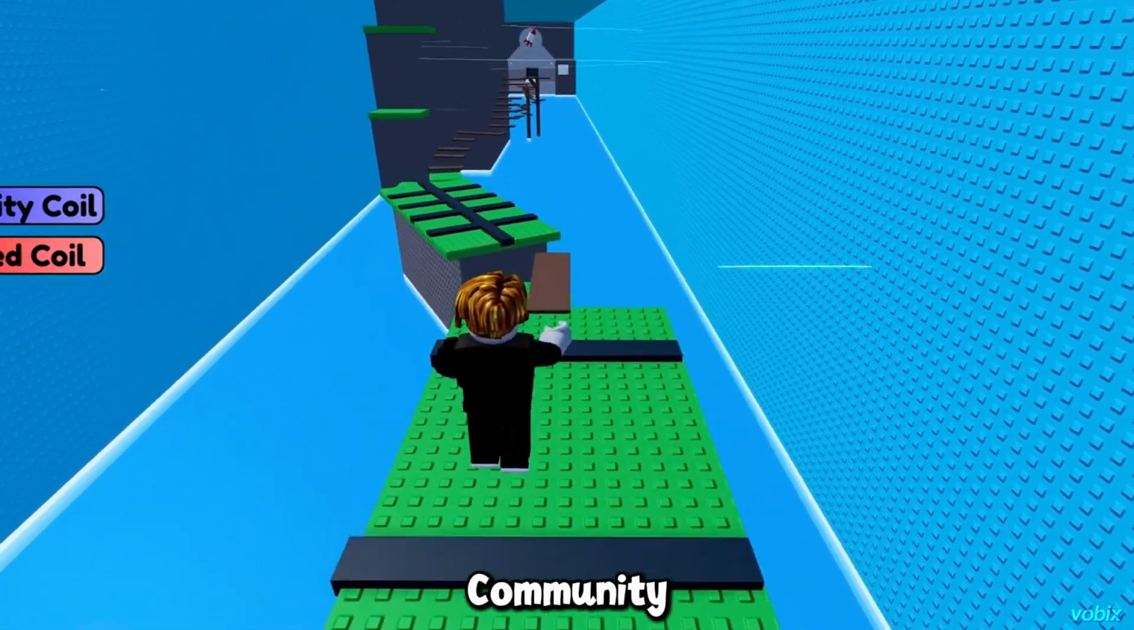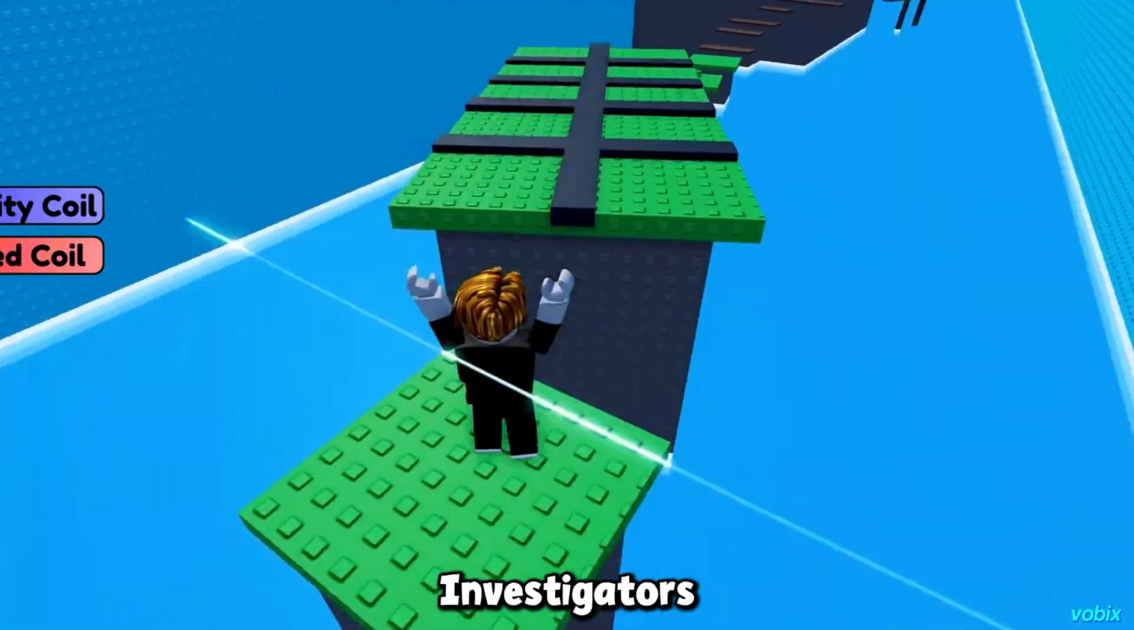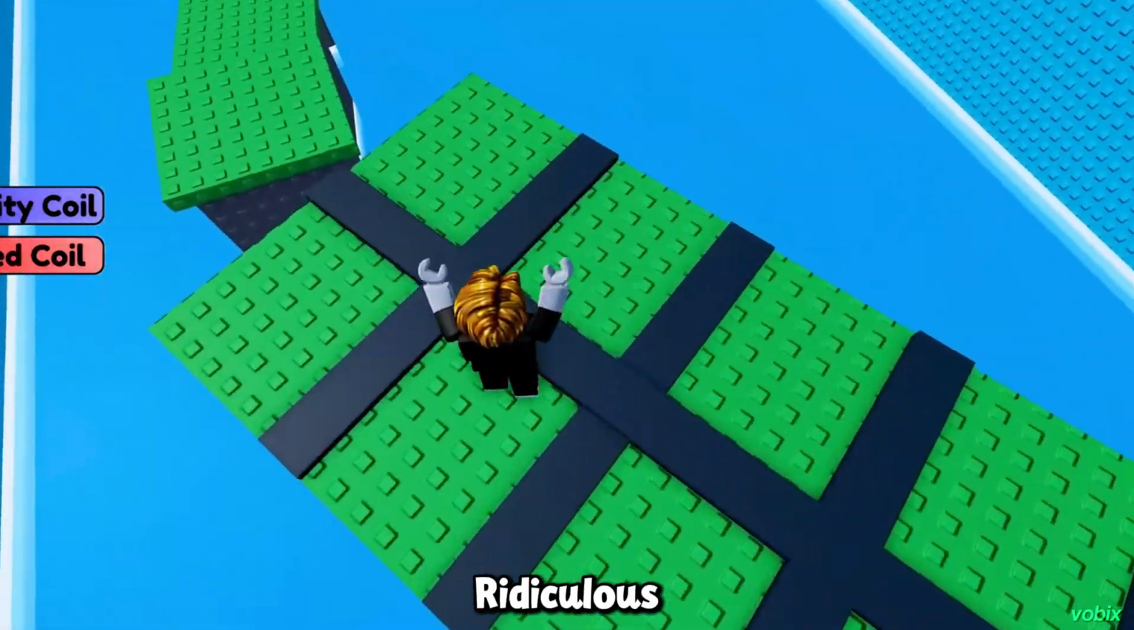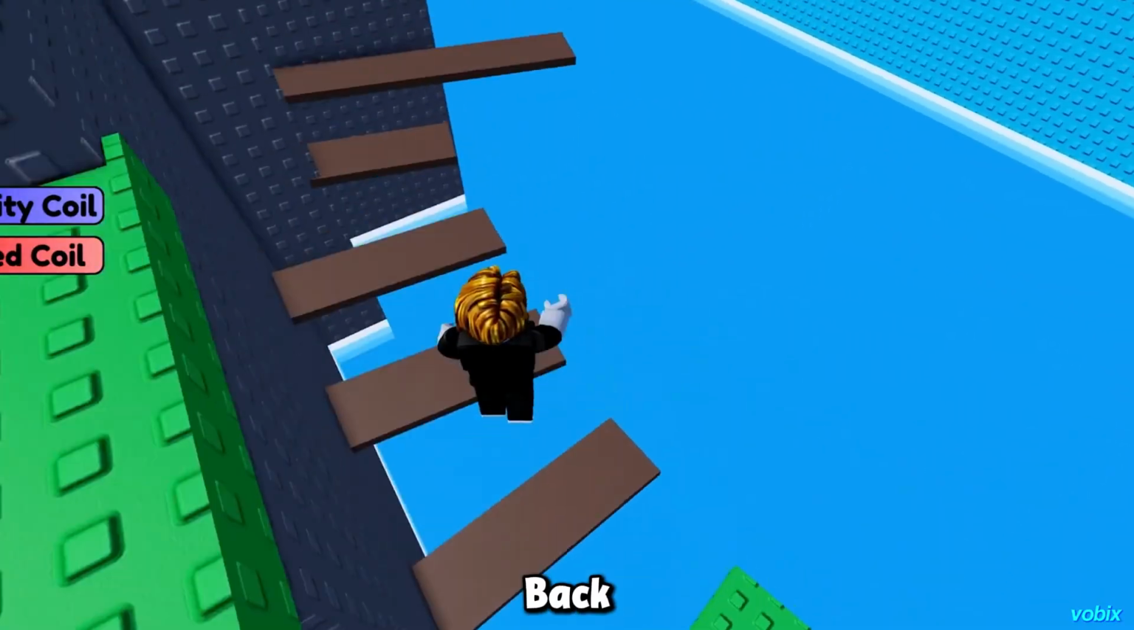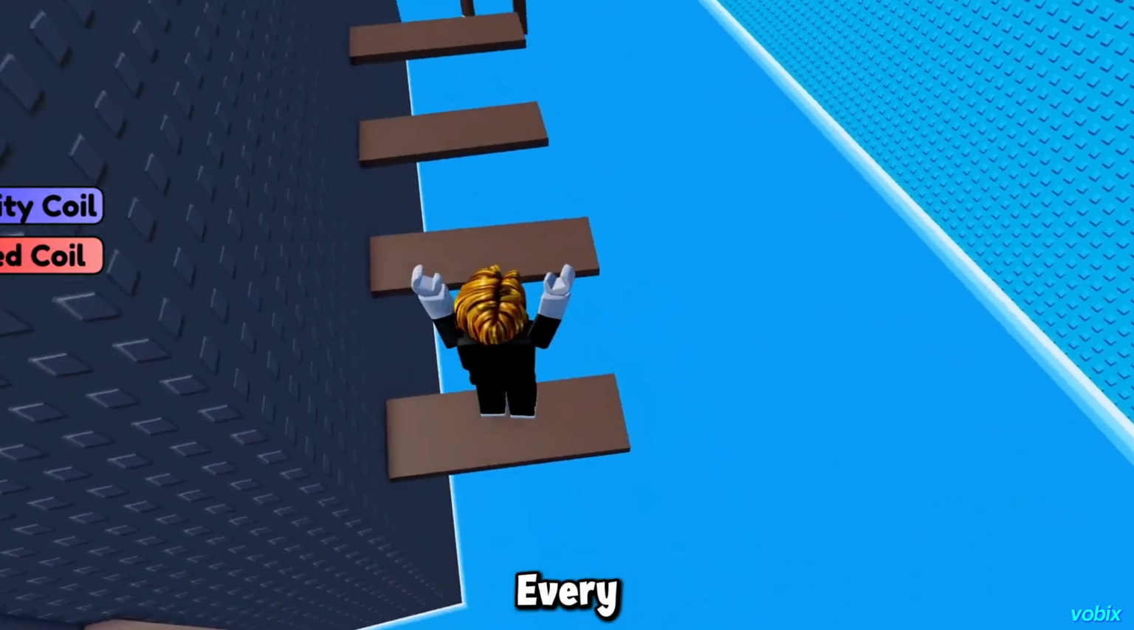At this point, the community split into two groups, the believers and the investigators. The believers thought the accusations were ridiculous. The investigators thought they were uncovering one of the biggest lies in Roblox trading history. Neither side was willing to back down. Every day, new evidence appeared. Every day, new arguments started.